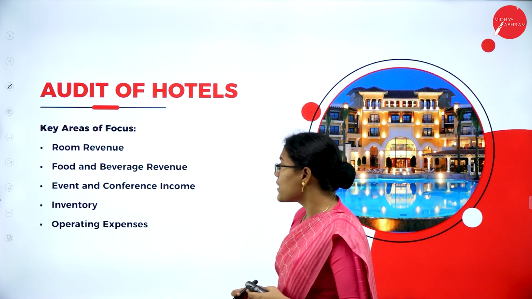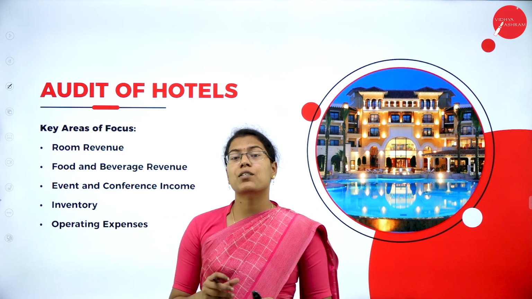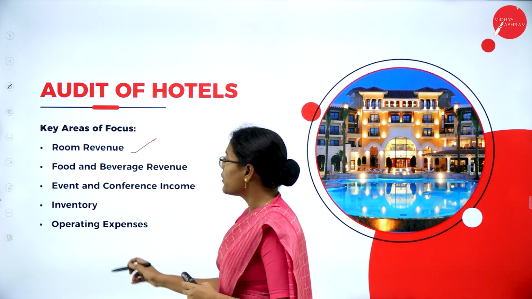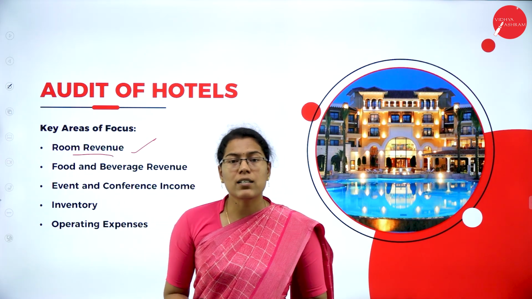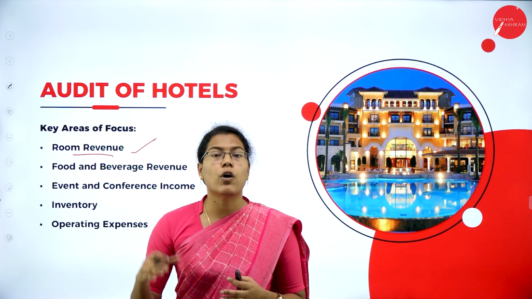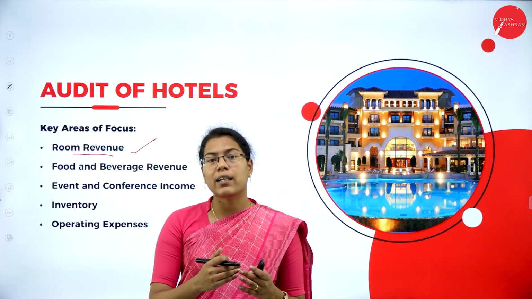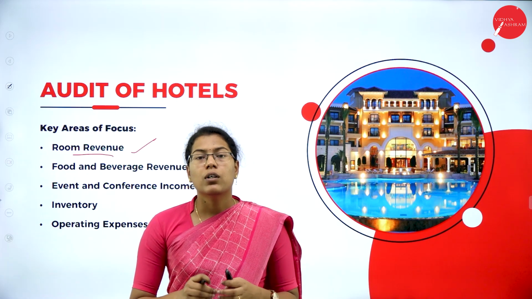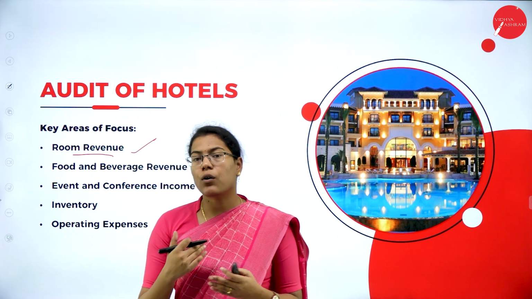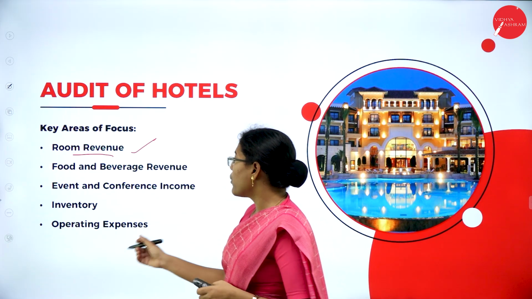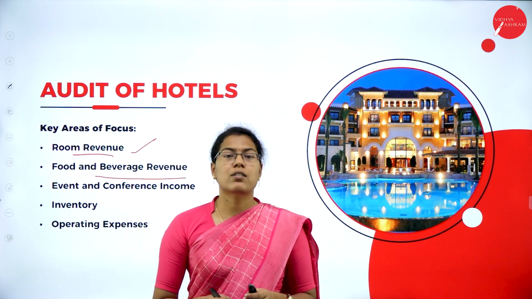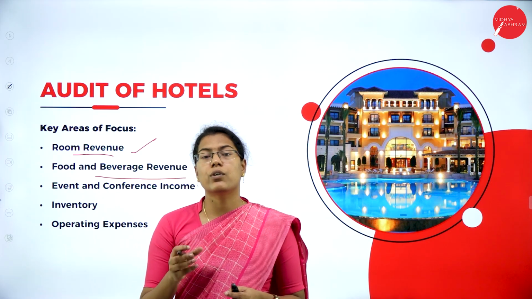Here, in the audit procedure, some of the key areas where the auditor has to focus when he goes for the auditing of hotels include room revenue. Room revenue is the room rentals provided by the hotels, and here the auditor has to check the room occupancy rate and the actual rate that is charged to the customers. So he has to check all the revenues, the number of customers, the amount received and all the calculations. Then he can look at the food and beverages revenue. One of the most important revenue streams of any hotel is also the food and beverages.